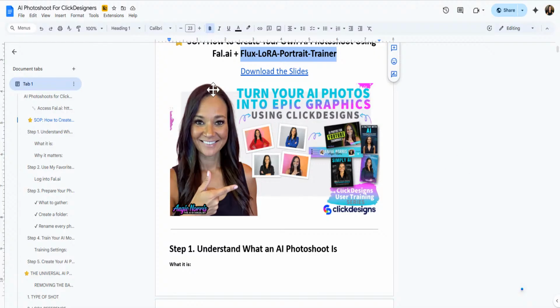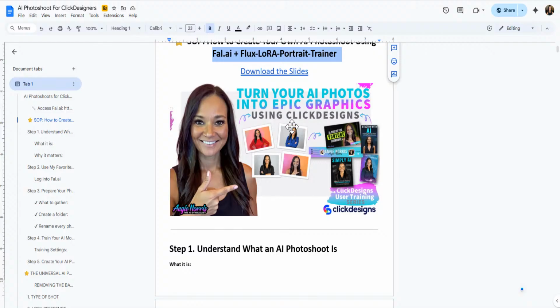So turning a picture of you, I would recommend anywhere from 10 to 25 pictures of yourself, like actual pictures of yourself. These can be screenshots, selfies, anything you want. You can sit there and take different poses, and then you put them into this AI, and it will create unlimited images of yourself. It will train the model to look just like you. These are all AI. All of these on this page right here are AI, but they look like me.